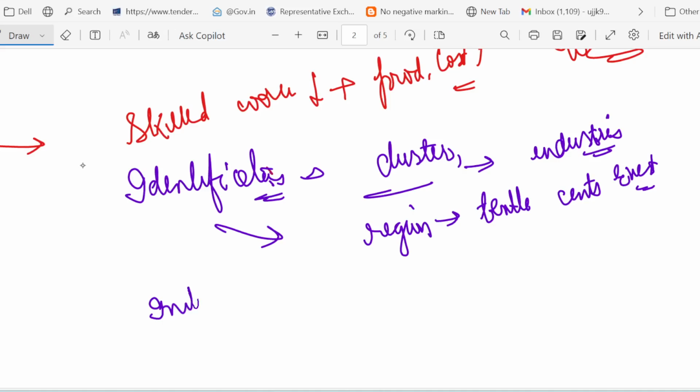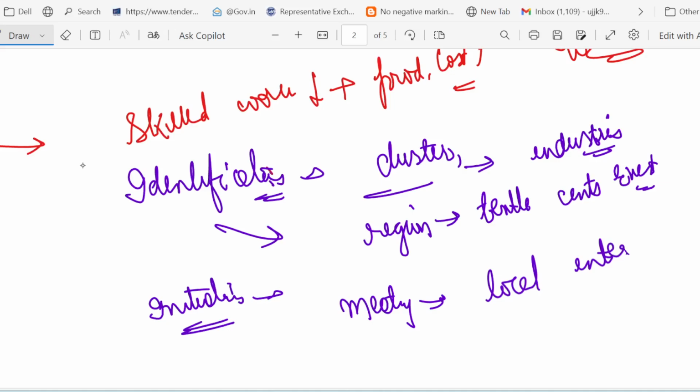After identification, we have initiation. Initiation means what? Formulate a strategy, engage stakeholders, create a shared vision for the cluster. That is called initiation. Like organizing a meeting. Suppose you are organizing a meeting with the local entrepreneurs. Why so?